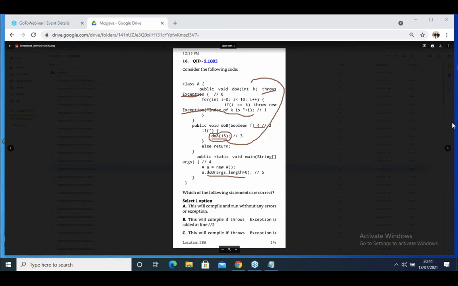Okay. Observe now. Will it compile and run without any errors? No. This will compile if throws Exception is added at line number 2. If I write throws Exception at line number 2, is it going to compile? Yes. Okay. At that time, if you declare throws Exception here, again at line number 4 you have to write it here. This will compile if throws Exception. Next option, let's see.